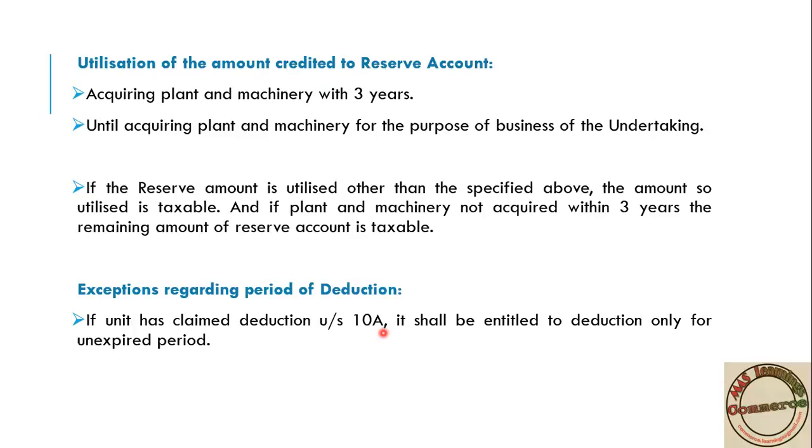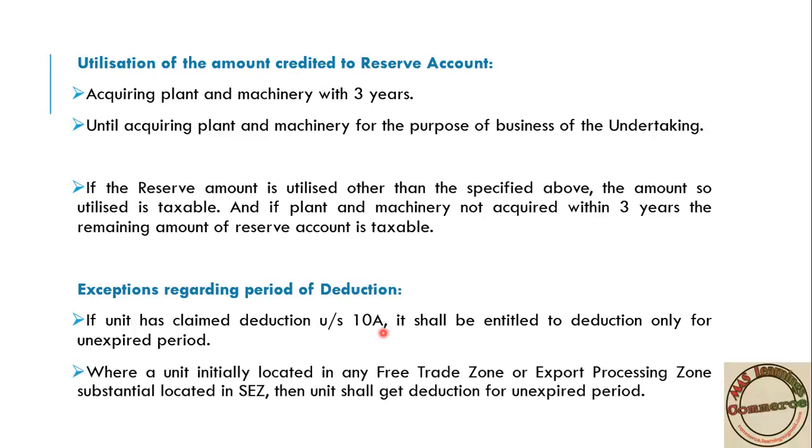10-year period you will get for deduction. Then where a unit initially located in free economic zone or export processing zone is relocated to special economic zone, then the unit should get deduction for the unexpired period. That is same like we have discussed earlier. Because of transfer, if you have utilized 5 years in the free trade zone or export processing zone, means remaining 5 years you will utilize here. Suppose you have utilized 8 years, means remaining 2 years you will utilize in section 10A.